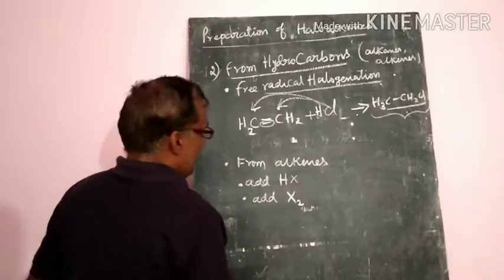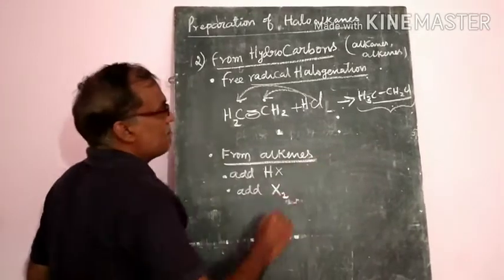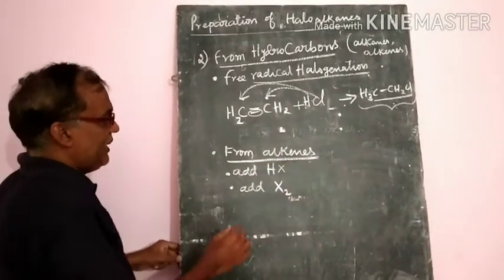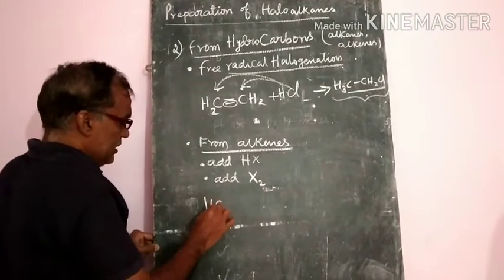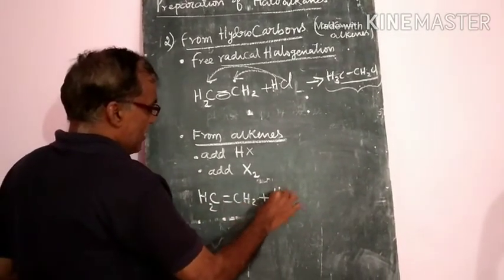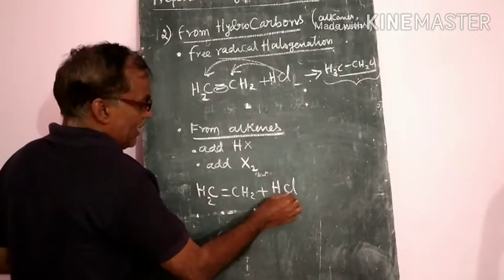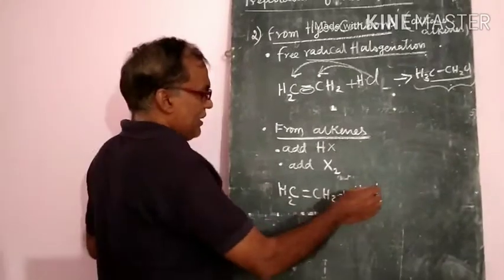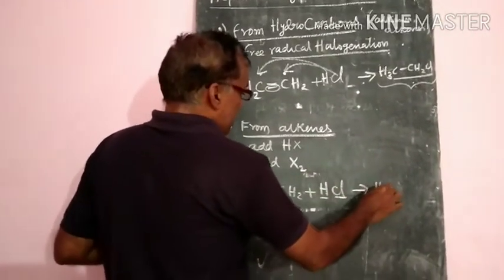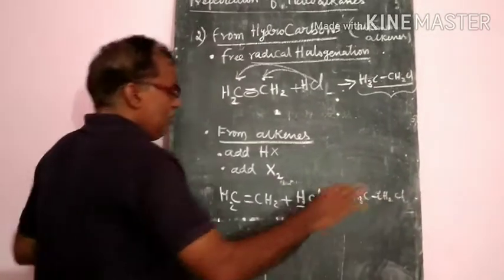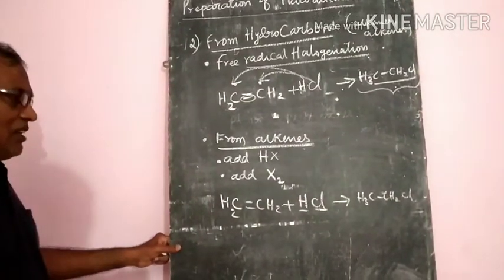Next method, from alkenes. If you take CH2=CH2 and treat it with hydrogen halide, it will give the compound CH3CH2Cl, that is chloroethane or ethyl chloride.